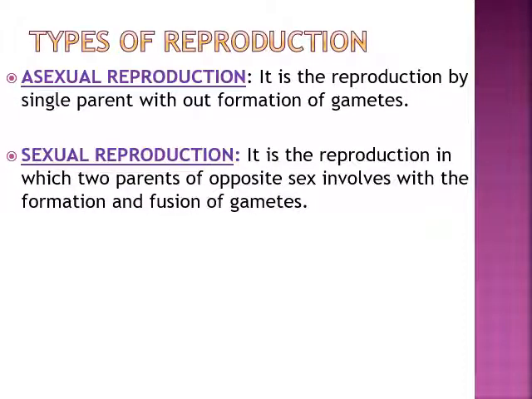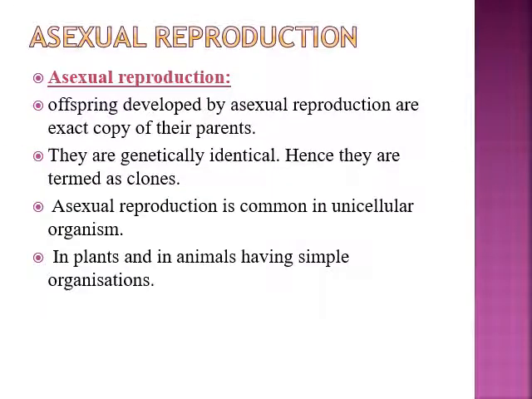Now, if we talk about reproduction, you know that reproduction is of 2 types. First is asexual reproduction and second is sexual reproduction. In the simplest terms, asexual reproduction takes place by a single parent without the formation of gametes. No gamete formation and no involvement of 2 parents. Sexual reproduction is the reproduction in which parents of 2 opposite sexes are involved with the formation and fusion of gametes.